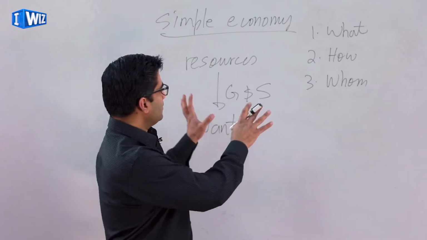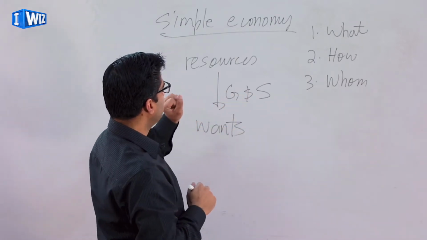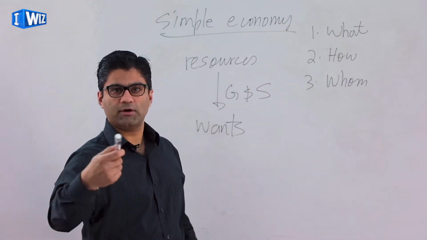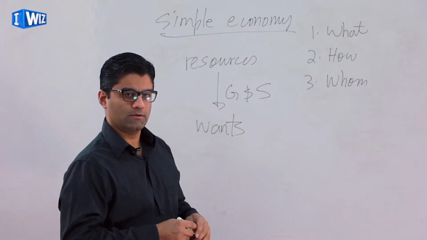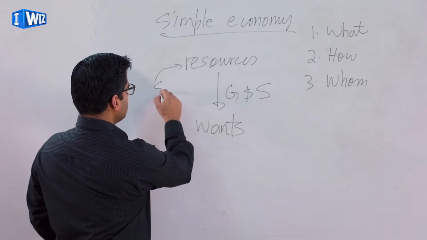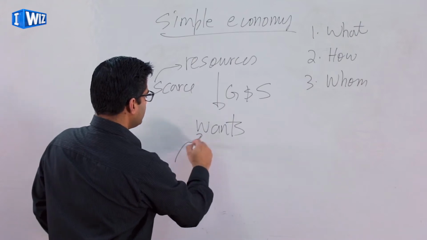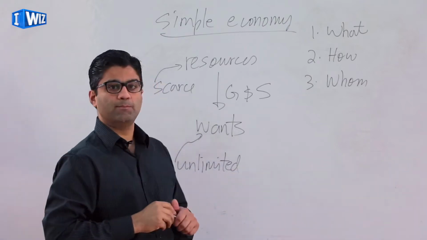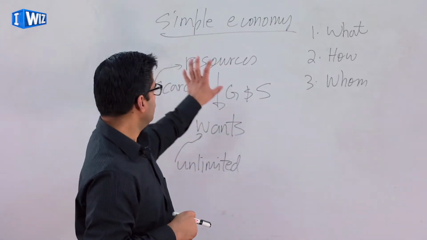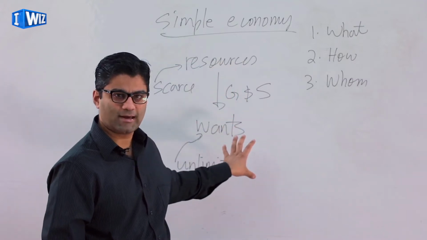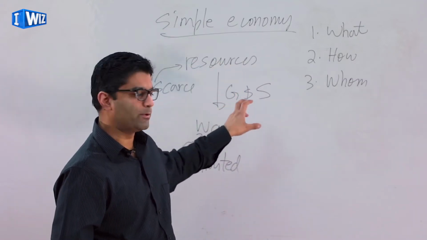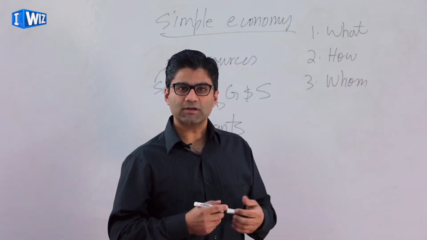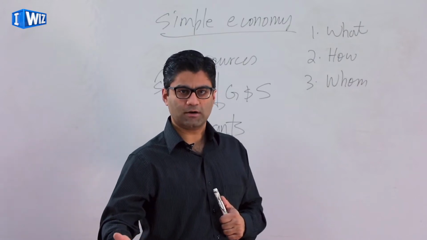So in summary, what we've done so far is what is meant by an economy. And you'll see when you start working that what you're doing right now is very much what economics is. We have to use these scarce resources to satisfy these unlimited human wants. Therein lies the most important question in economics: we have to use these resources very efficiently to satisfy human wants. And in doing so, we have to answer three questions. What is it first that we want to produce? How do we want to go about producing it? And how do we distribute it amongst the country?